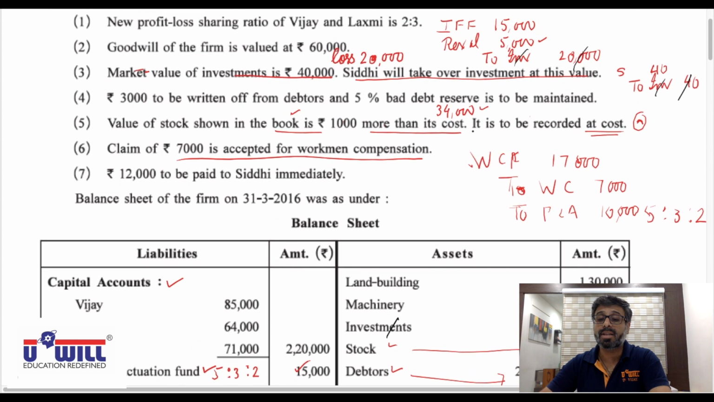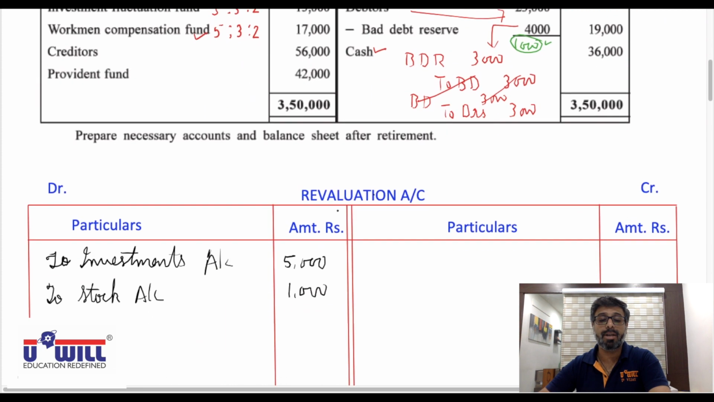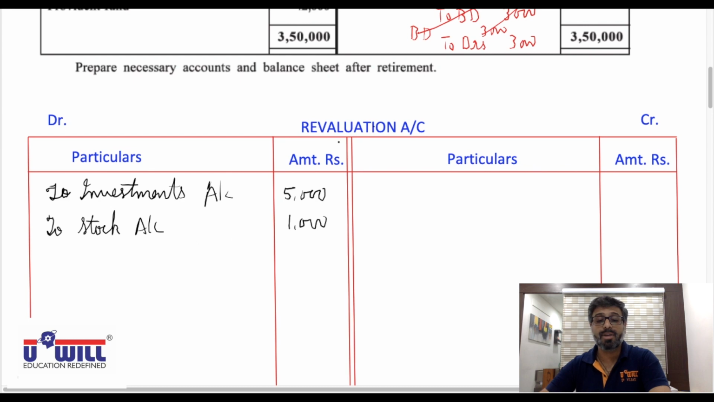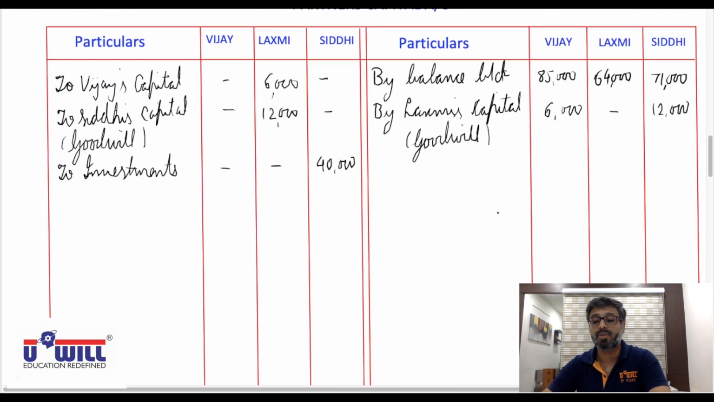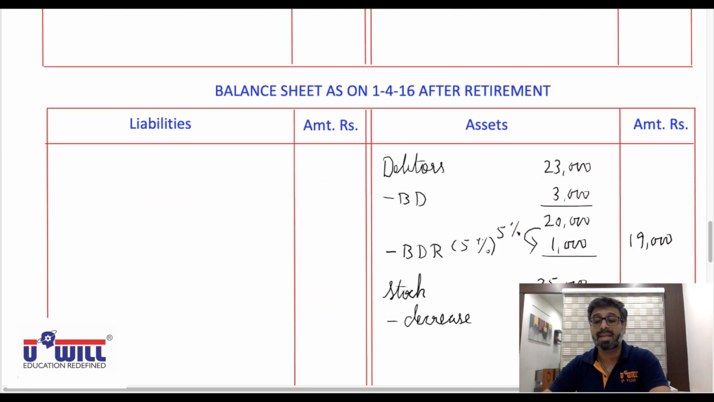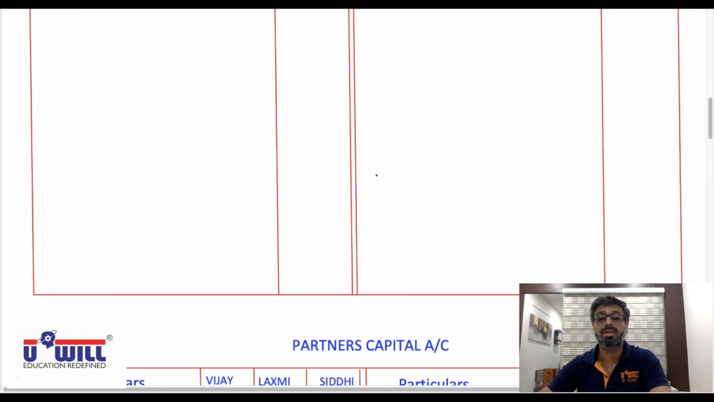Now we have to record it at 34,000. We have to decrease it by 1,000. So revaluation account debit, stock 1,000. Revaluation account on the debit side, and minus from stock: 35,000 minus decrease of 1,000, 34,000.